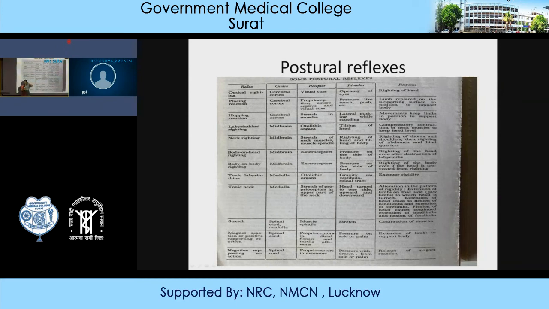So the cause of change in rigidity is the change in action of gravity on these otolith organs, that is, statoconia, you can say, or otolith organ.